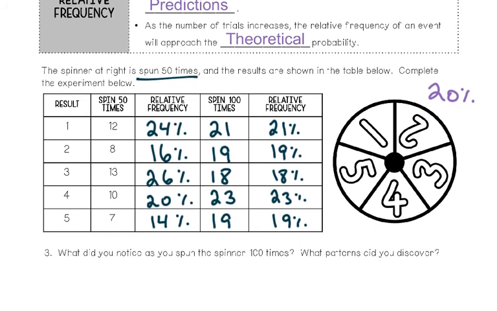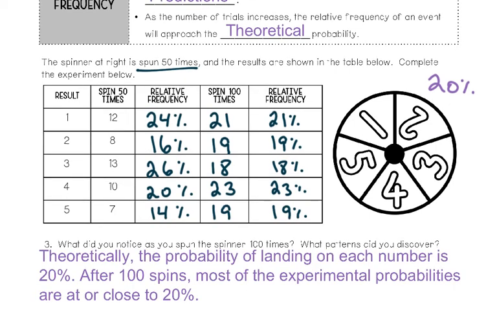So what did you notice as you spun the spinner 100 times? Did you discover any patterns? Pause the video now to think about that and press play when you're ready to check. Theoretically, the probability of landing on each number is 20%. So after 100 spins, we got closer and closer to that theoretical probability. The experimental probability will get closer to your theoretical probability the more you do the trials.